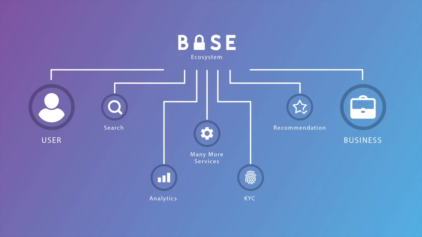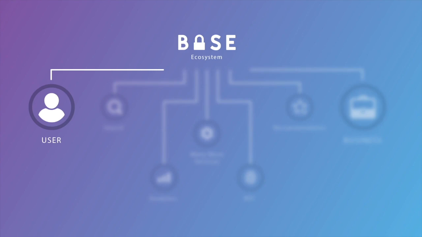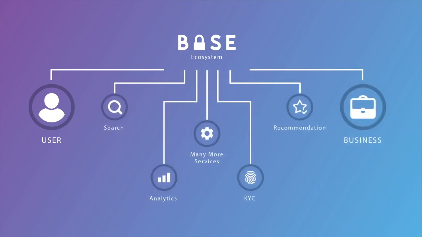The user decides what data and to whom he is willing to share. In Base, all user data is stored in an encrypted way, and only the user has the encryption keys. When the user wants to allow some third party to access his data, the user will securely share the decryption key with that third party. Without the user's approval, no one can get access to his data, not even BitClave. The user is the key player in the Base ecosystem.